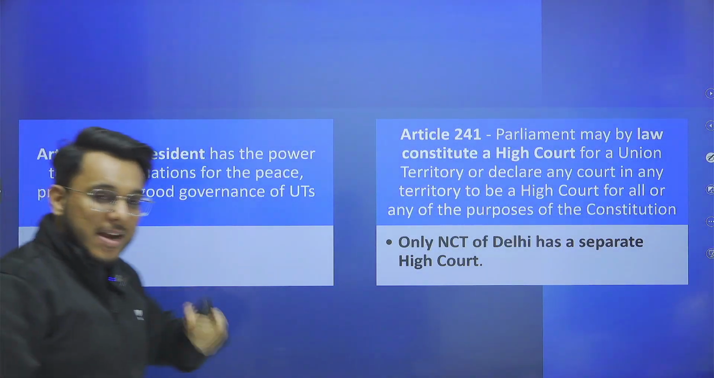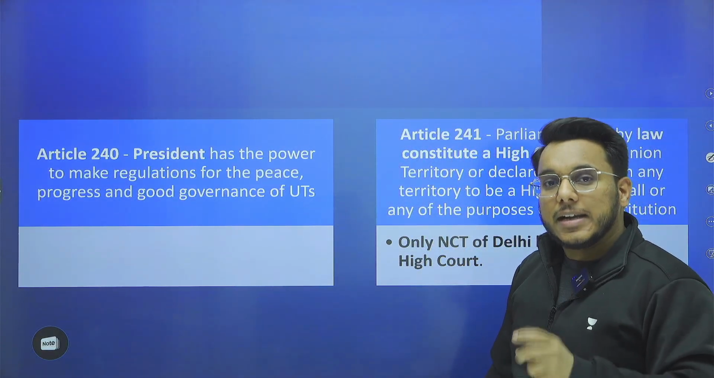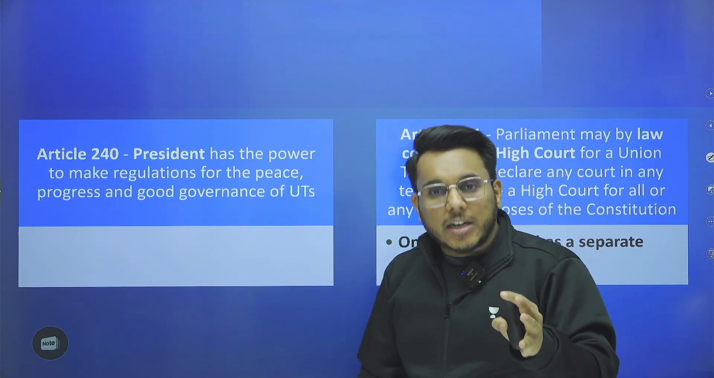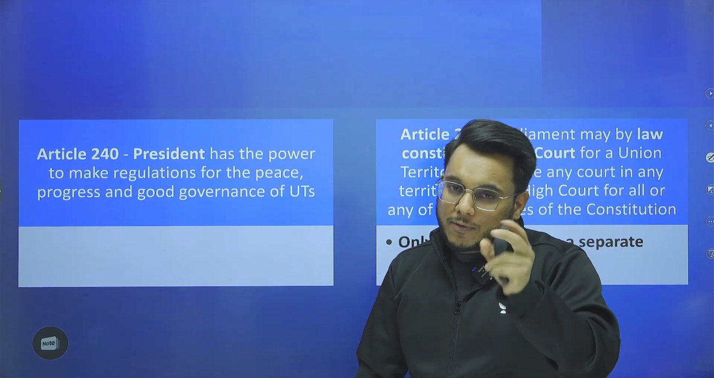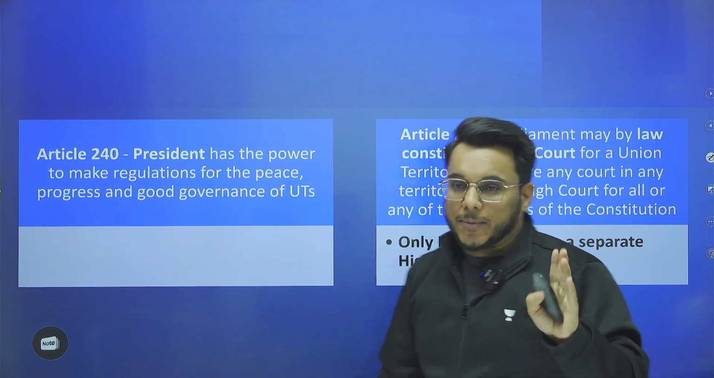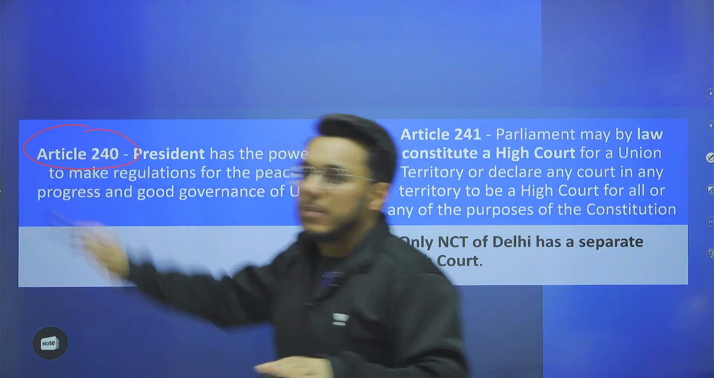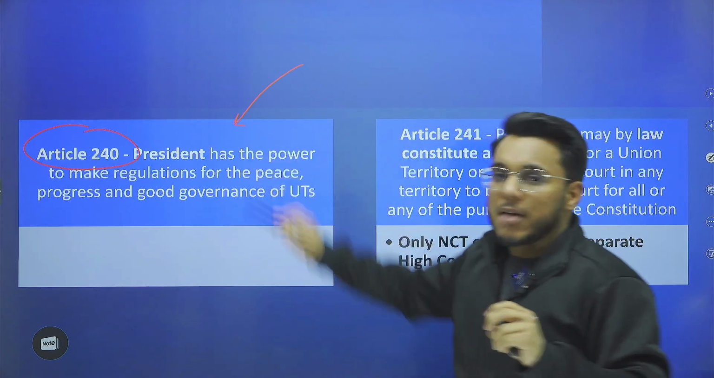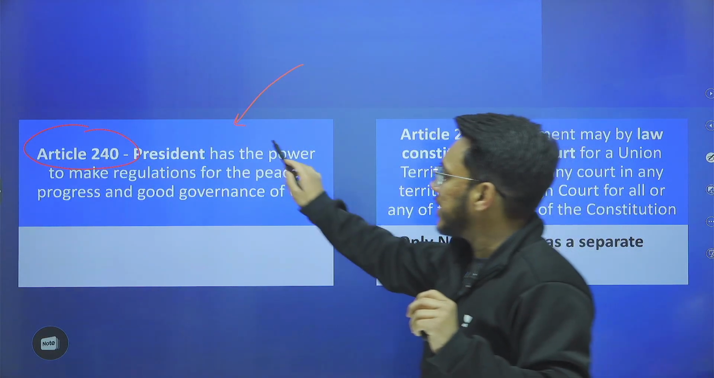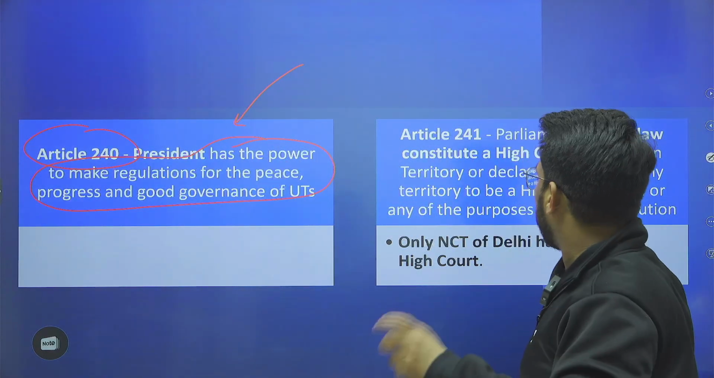Now, coming back to the topic. So basically, we have seen that as we talk about the union territories, they share a different relation with the union because they are directly controlled by the agents of the president, the administrator. We have some more articles in this line, for example, Article 240. Article 240 specifically gives power to the President of India to make regulations for the peace, progress and good governance of the UTs.